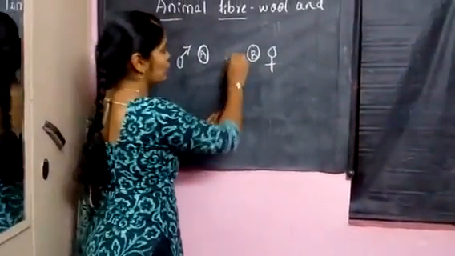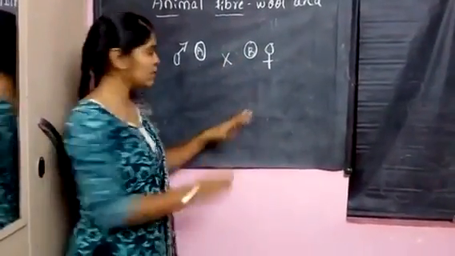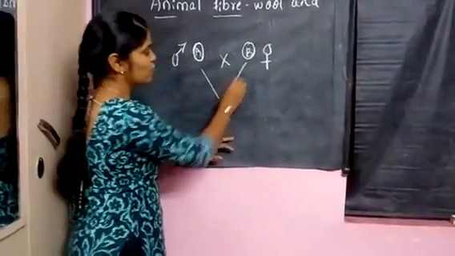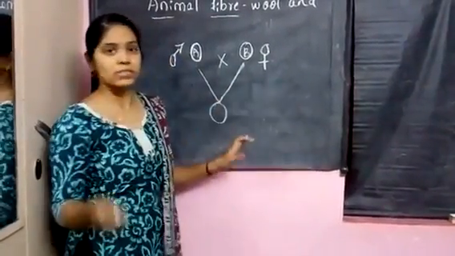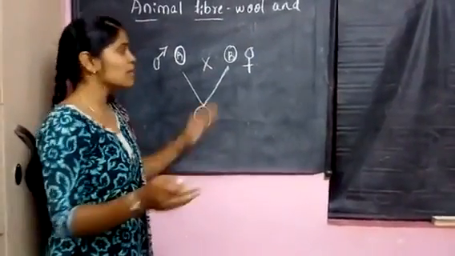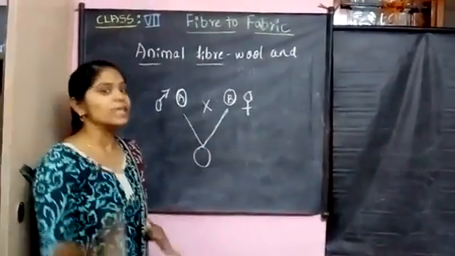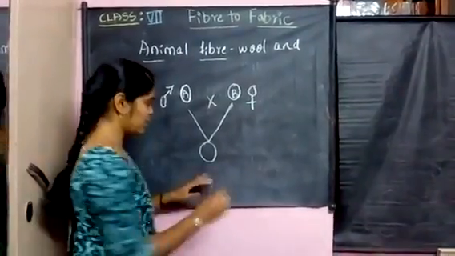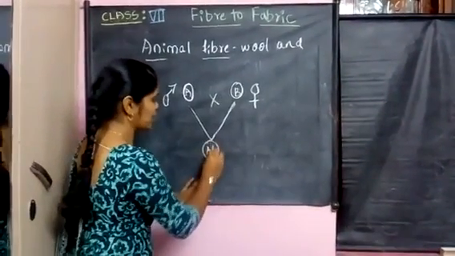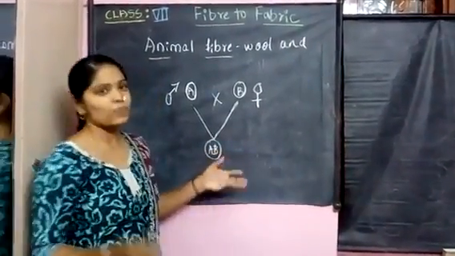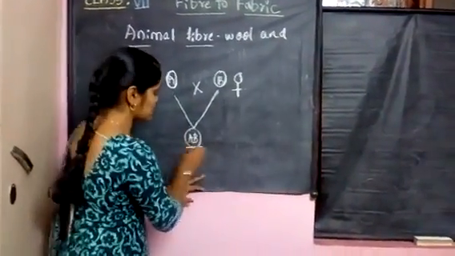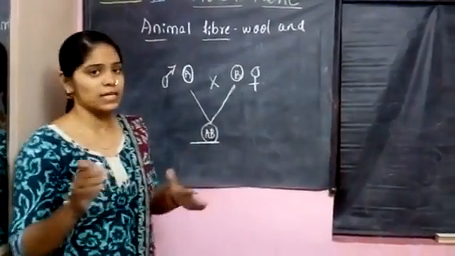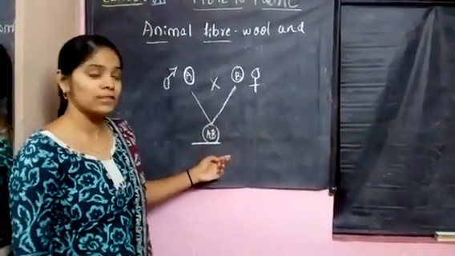When they are crossed or bred, they will yield an offspring which has the special characteristic of yielding fiber, which we call AB. It may be either female or male, we cannot consider that, but the offspring has the characteristic of yielding the fiber in their body.